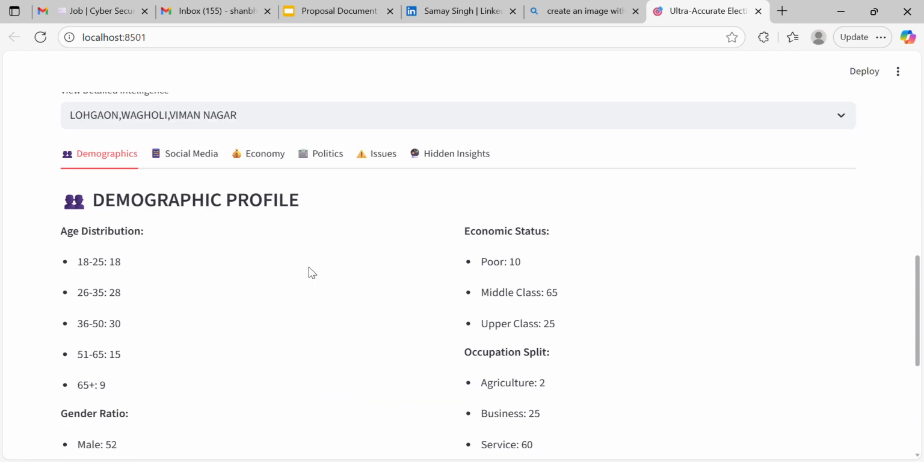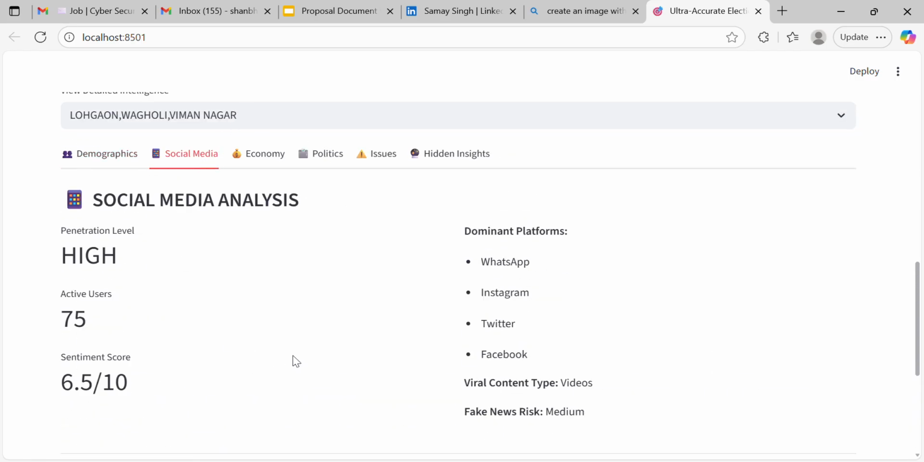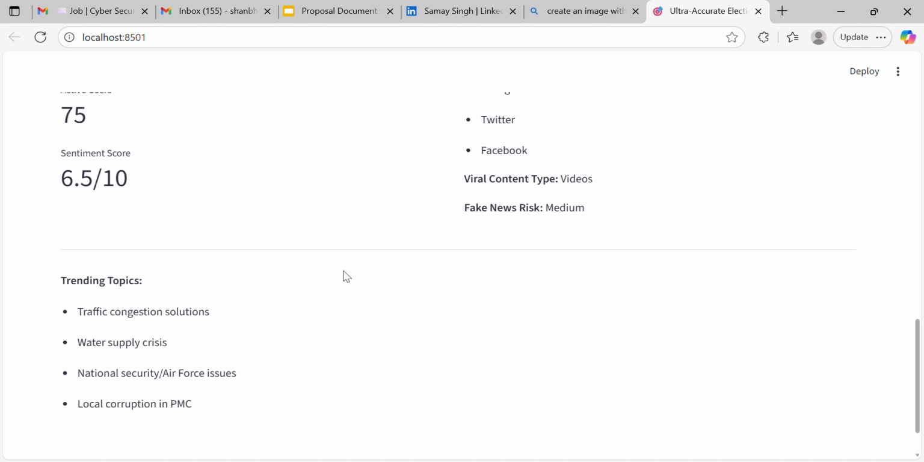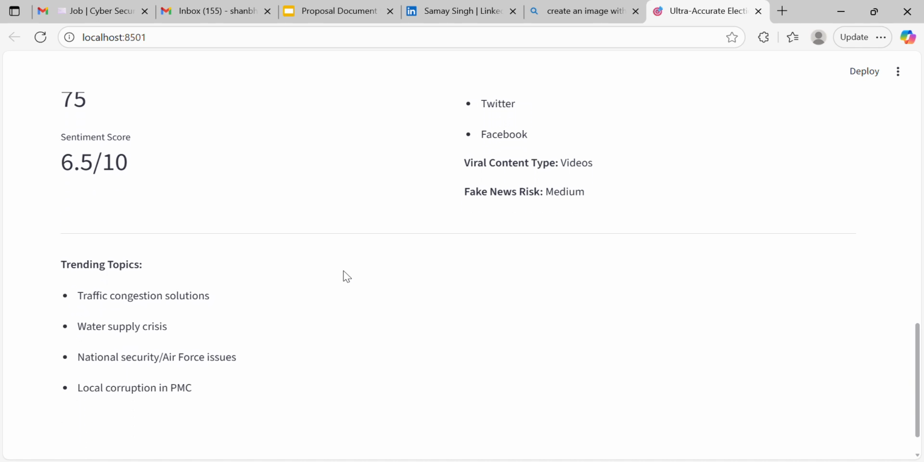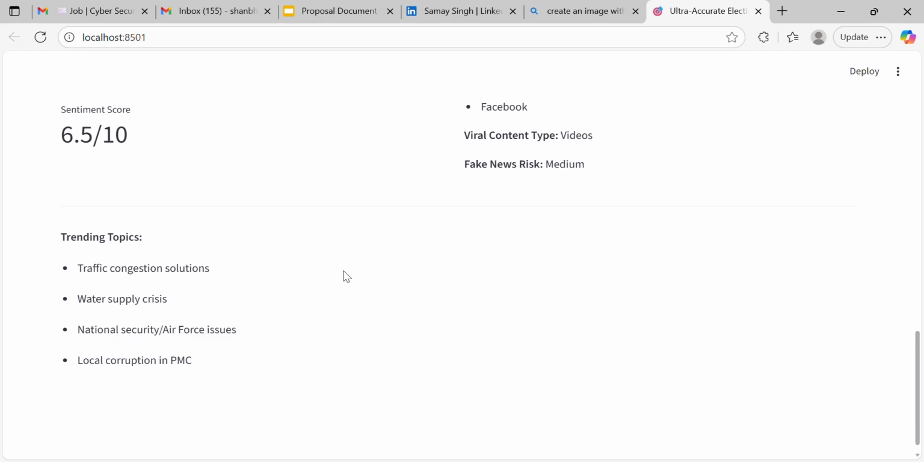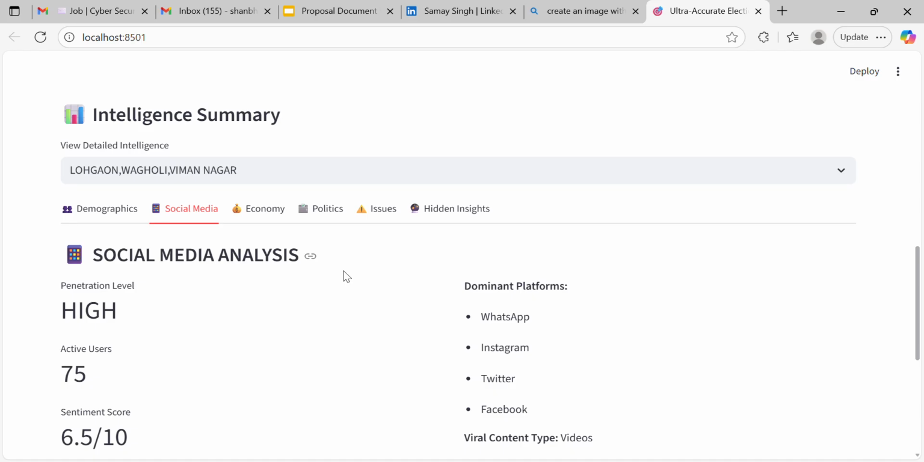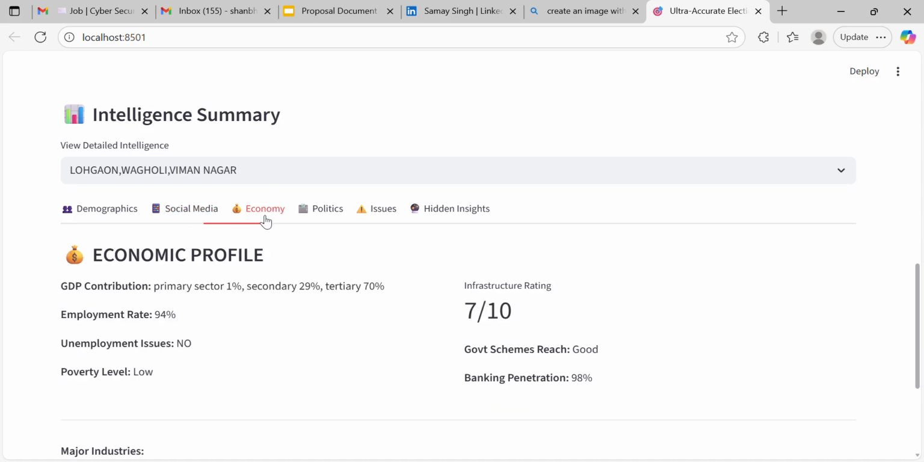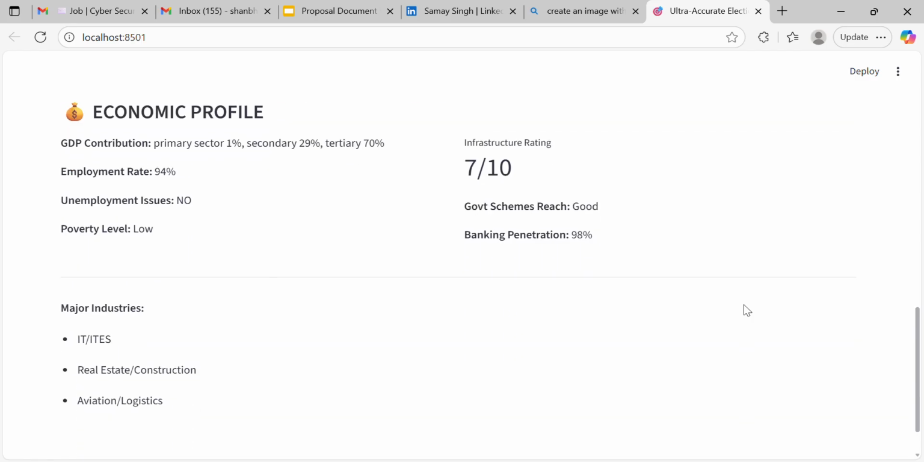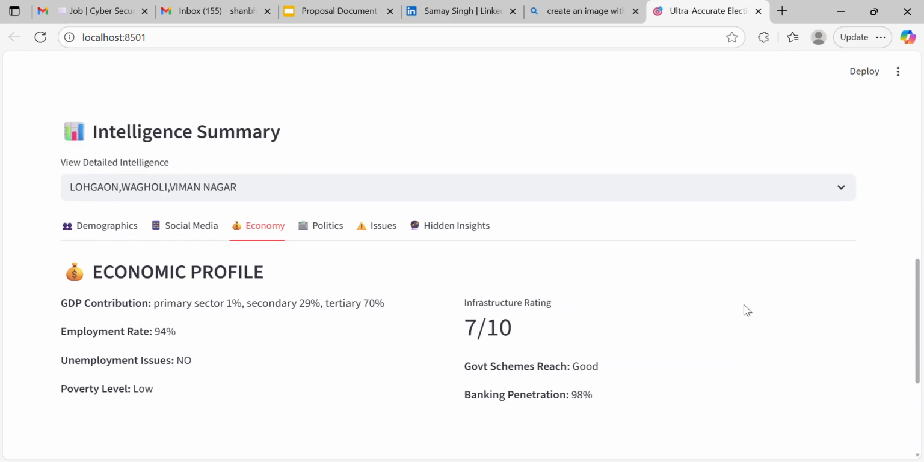which are really useful. Now, social media analysis: where active users, how many users are active, and which platform I am using for fetching this information. And the trending topics: traffic congestion, water supply, national security, air force issues, local corruption in PMC. Such types of insights we have taken. Then economy: employment rate, unemployment issue, infrastructure rating, government schemes, banking penetration, and this information is fetched from different sources.